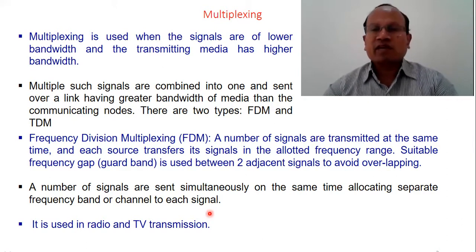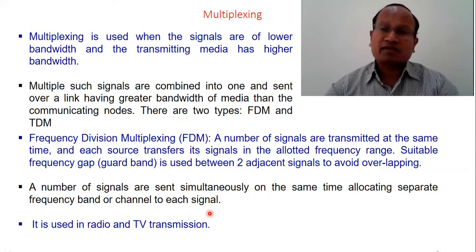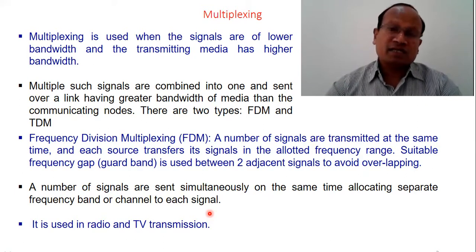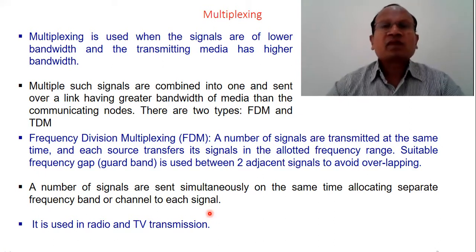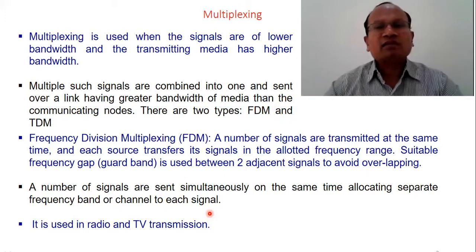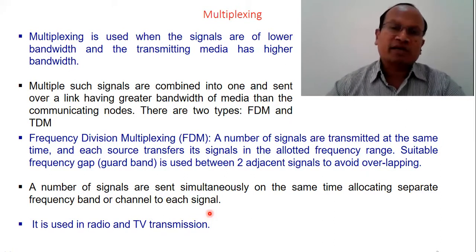Multiplexing is very popular and used in a number of applications like broadcast TV, radio transmission, telephone, and DSL, digital subscriber link. Many applications are there, but TDM is used exclusively in digital applications, like DSL for internet connectivity, so that many signals are transmitted through a single channel, and at the receiving end we can separate all those signals separately.